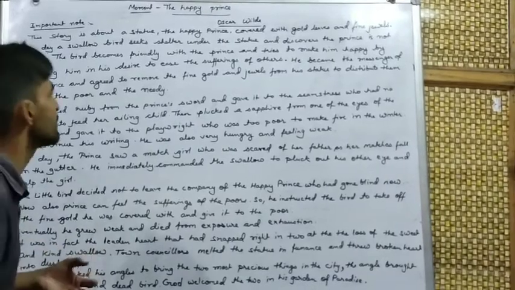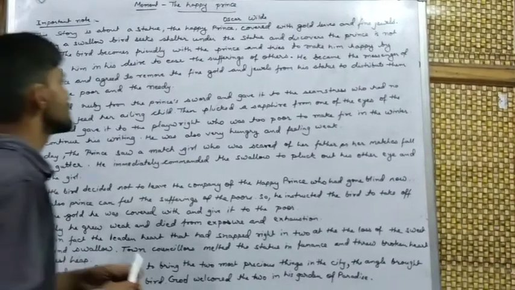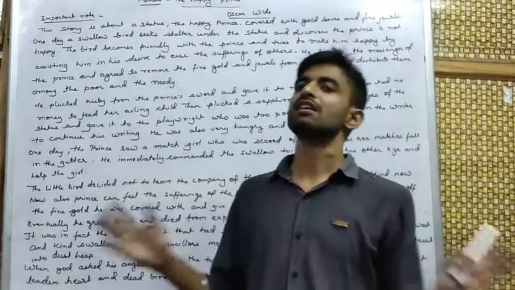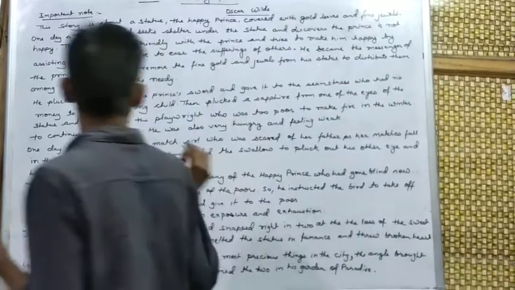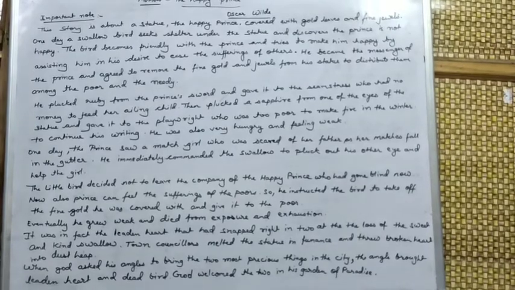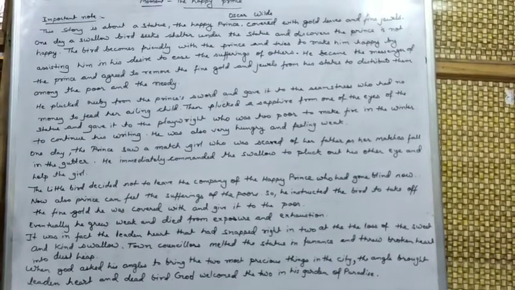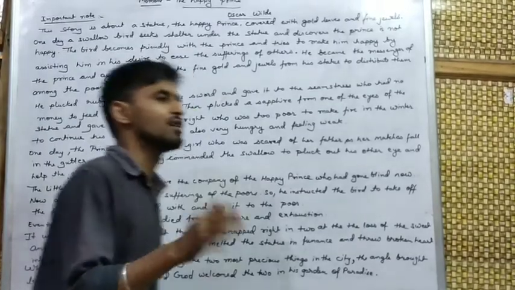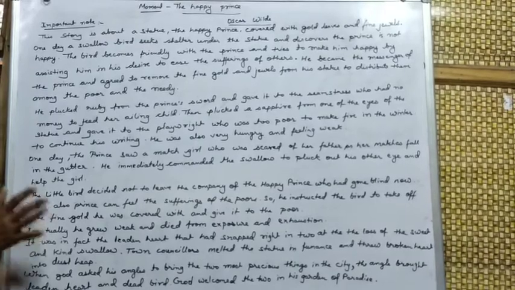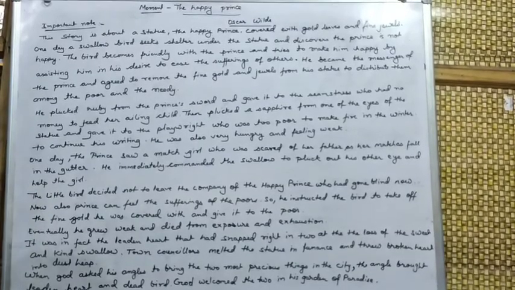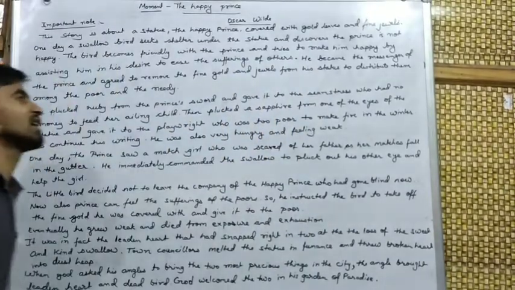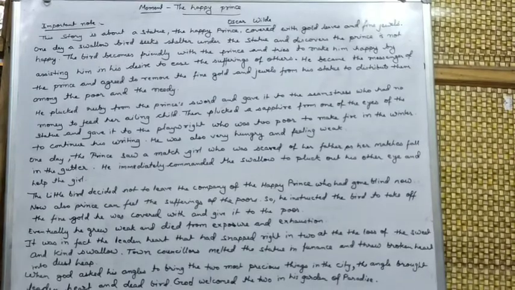He tried to make him happy by assisting him in his desire to ease the suffering of others. He finds it very good to help other people living in the kingdom, and it is a noble thing that he is doing. So he kindly accepted the offer of the Happy Prince: you work for me, you work for the suffering of the people, and you just pluck one jewel from my body and send it to the poor.